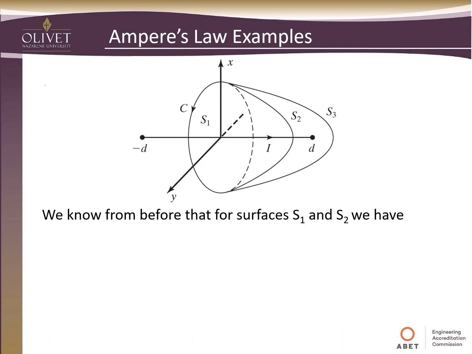So we know from before that for surfaces S1 and S2, the summation of the current density times the surface area is going to equal the total current flow.